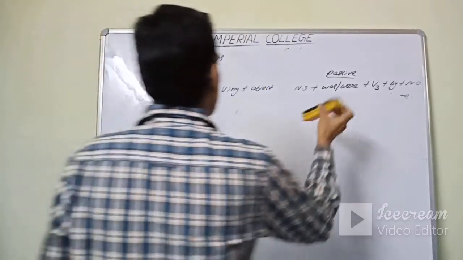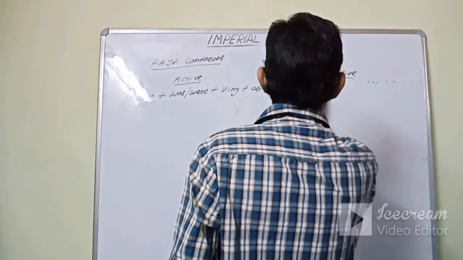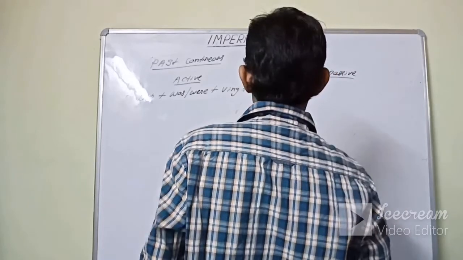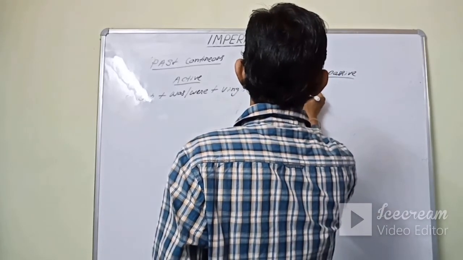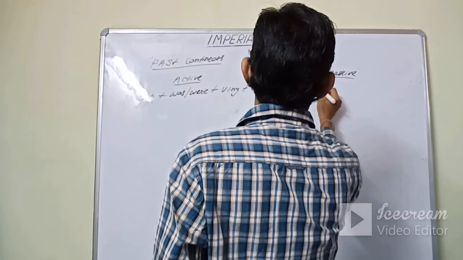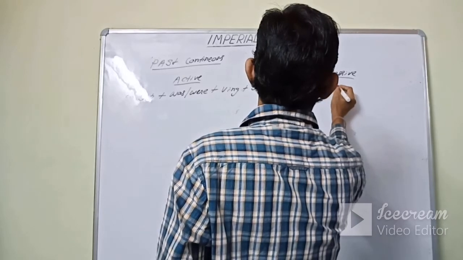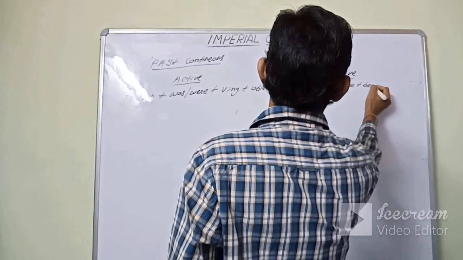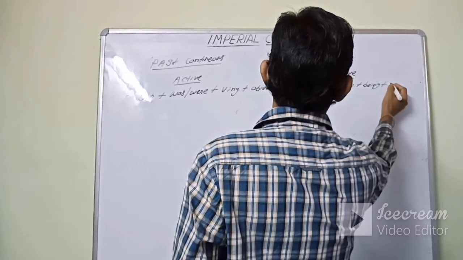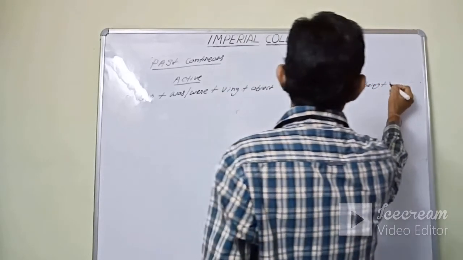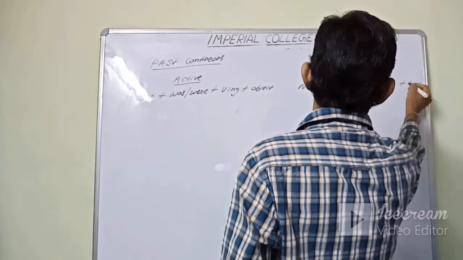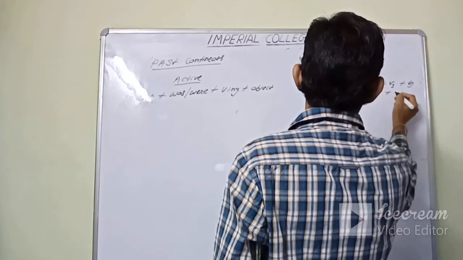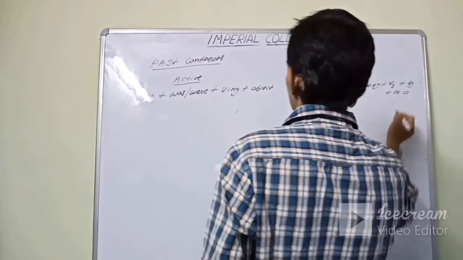Subject, was, were, VING, object. The passive structure is new subject plus was, were plus being plus V3 plus by plus new object. Okay.